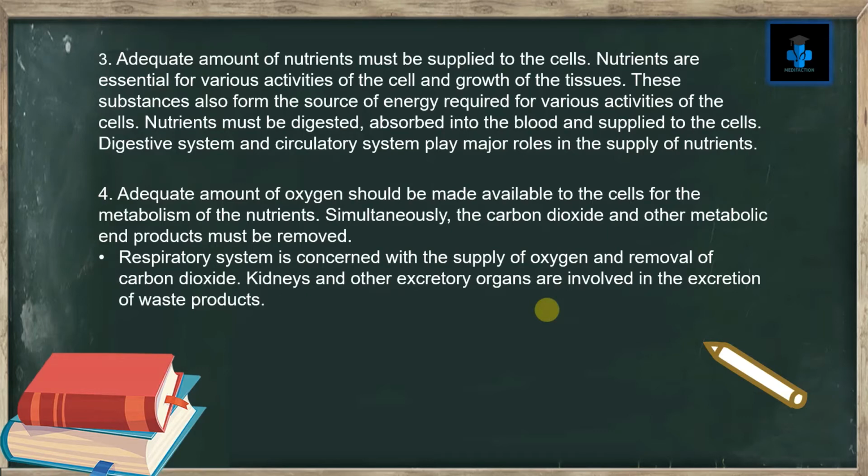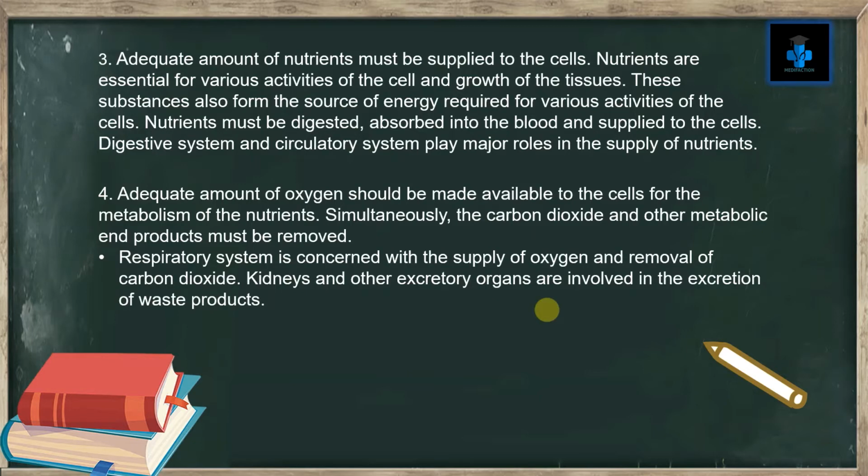Nutrients are essential for various activities of the cell and growth of the tissues. These substances also form the source of energy required for various activities of the cells. Nutrients must be digested, absorbed into the blood, and supplied to the cells. Digestive system and circulatory system play major role in the supply of nutrients.